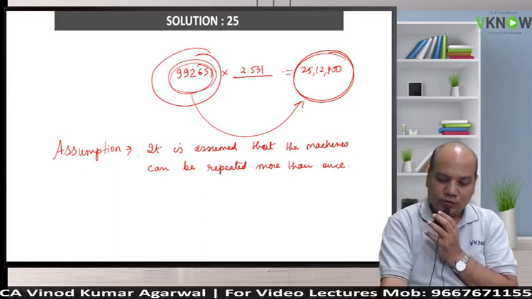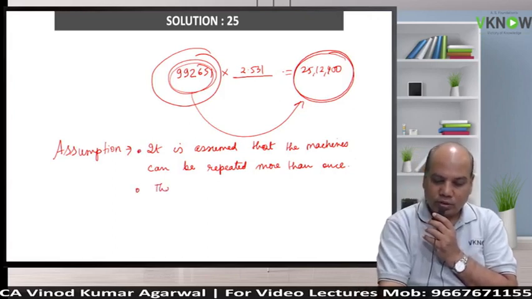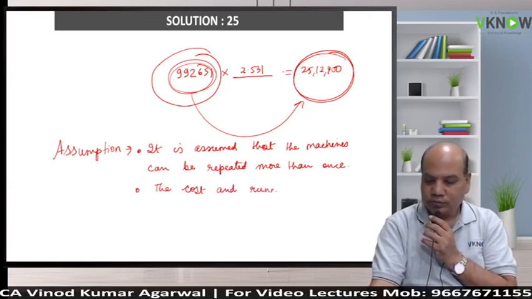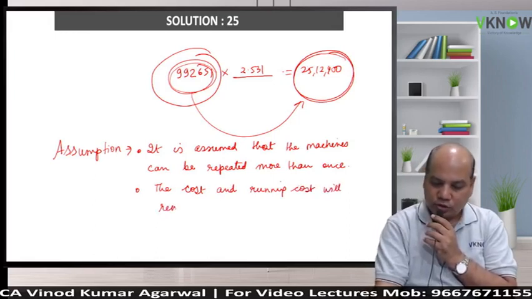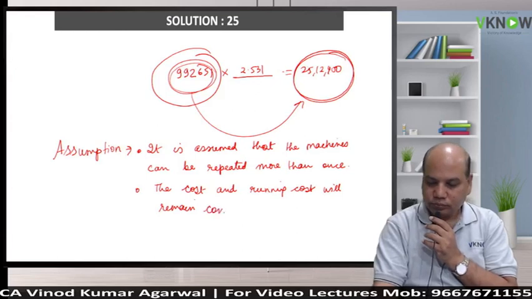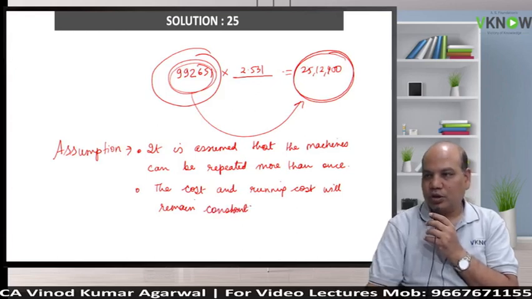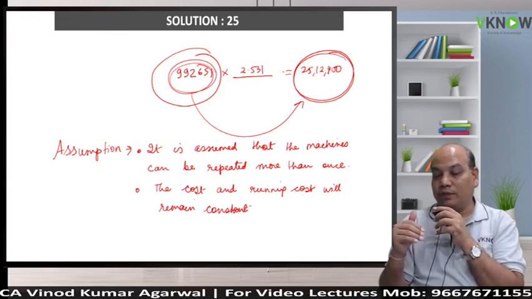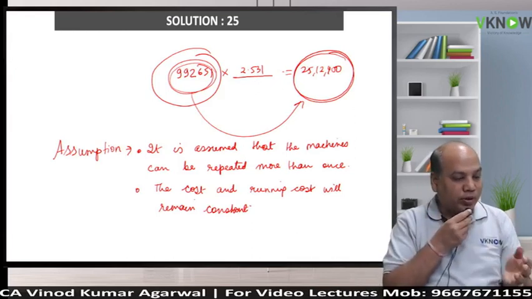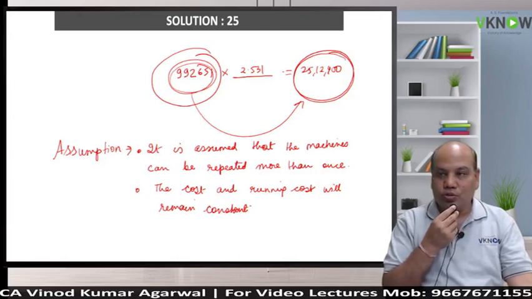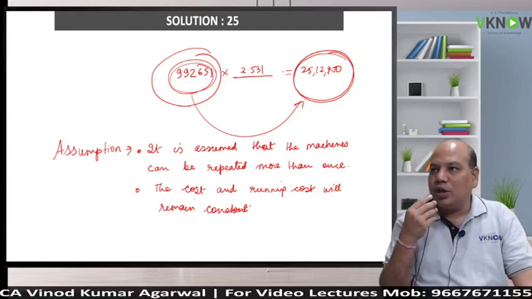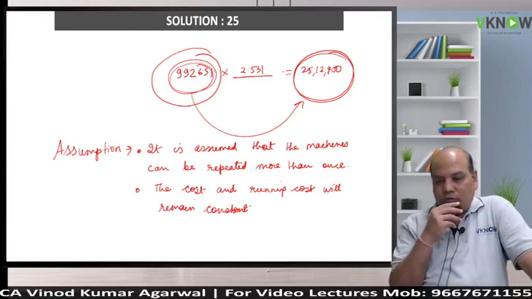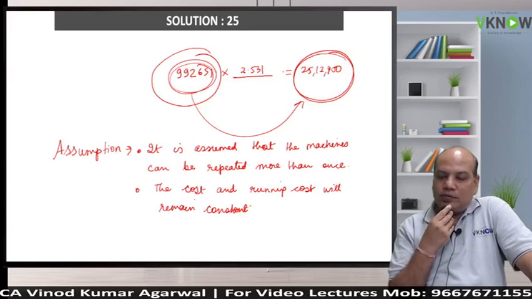And the second assumption is the cost and running cost will remain constant. Means after 3 years, if you want to buy this machine again, it will cost you the same 15 lakh, and the running cost will continue to remain 4 lakh per annum. Okay. I have tried my best to explain.